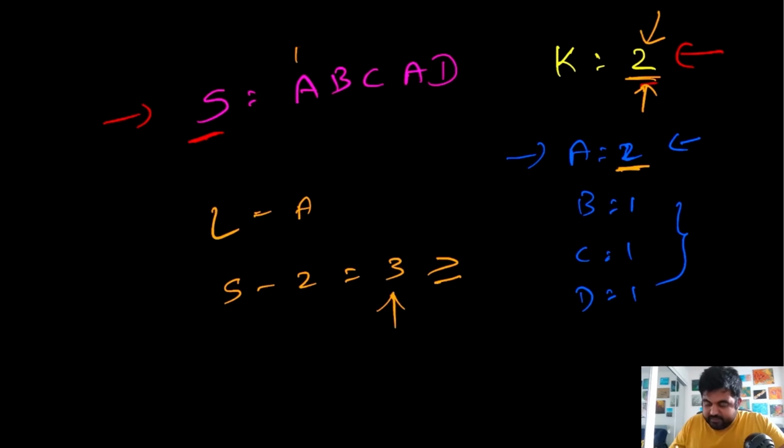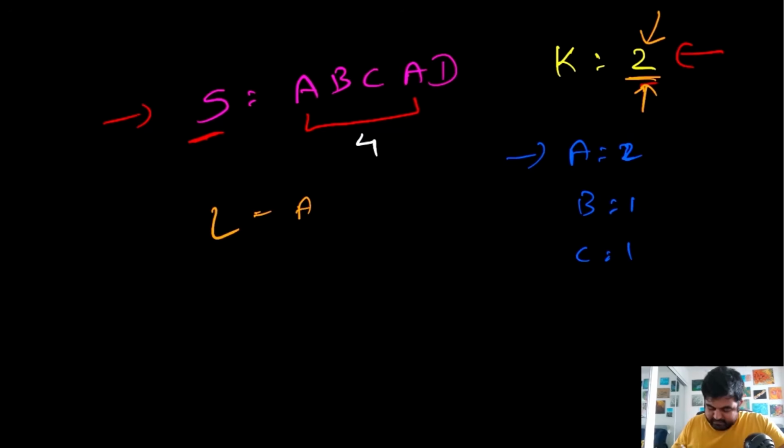But if we shorten our search and try to search in these four characters, what is the breakdown of the number of occurrences of every single character? Well, a still occurs twice, b occurs once, c occurs once, but d is not appearing, so we ignore this one. Now in this case the length is 4, and if we apply the same formula, length minus the maximum occurred value, which is still a, we do 4 minus 2.